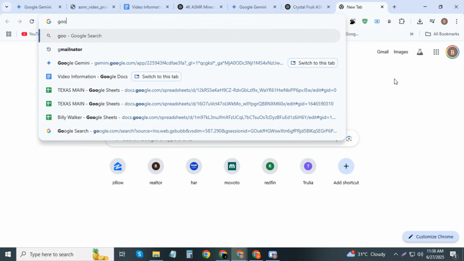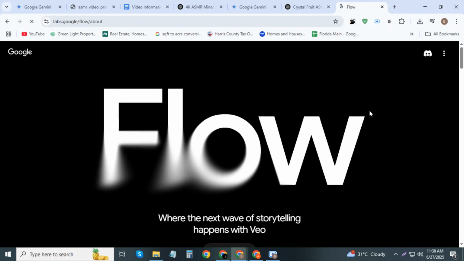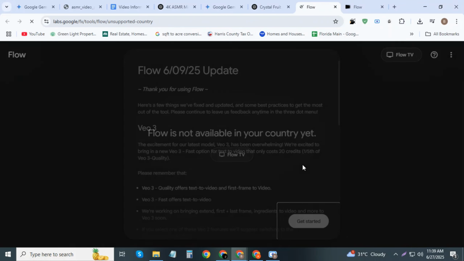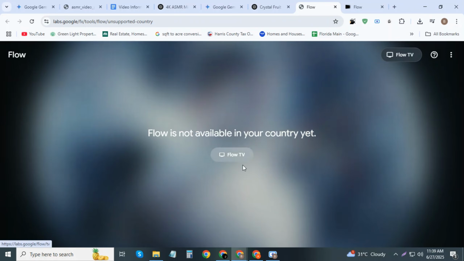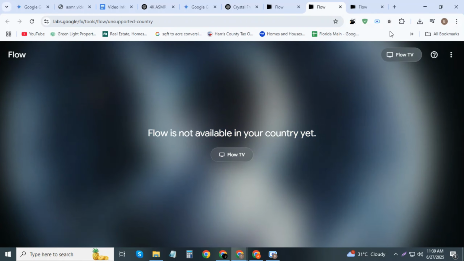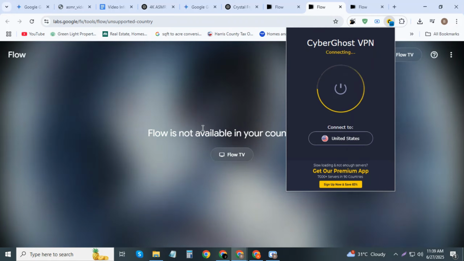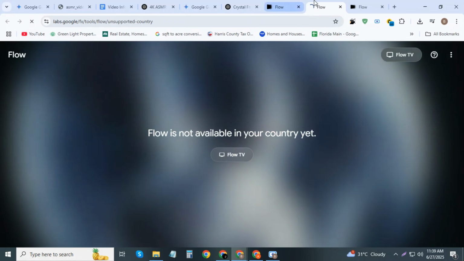Now, open a new tab, search for Google Flow in the search bar, and click on the first website that appears. Flow video generation with Veo 3 is an advanced method that enables seamless creation of high quality, hyper-realistic videos through automated workflows. By integrating Flow's automation capabilities with Veo 3's powerful video generation technology, users can efficiently produce unlimited videos with minimal manual effort. This combination streamlines the video creation process, enhances productivity, and offers greater flexibility compared to traditional methods.